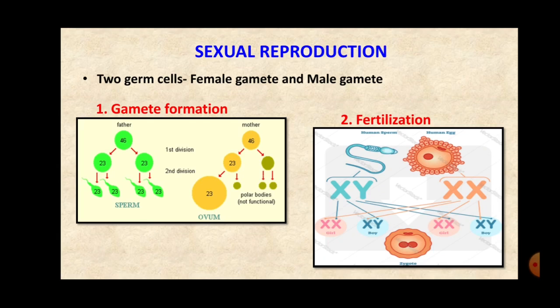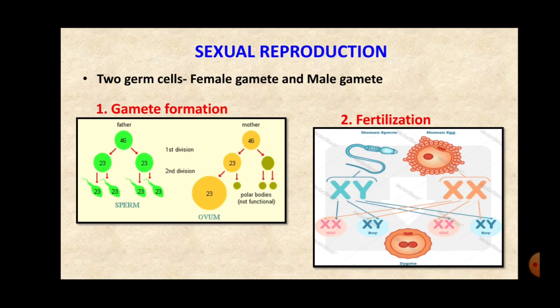Now here, as I told you, in sexual reproduction the female and male gametes unite, right, and then they produce the new organism. So the new organism should have the diploid number of chromosomes, right? Now when the fusion is taking place, if the gametes do not have the haploid number of chromosomes, when they unite they will form a tetraploid zygote, right? That is why the germ cells undergo meiosis, that is the number of chromosomes becomes half.